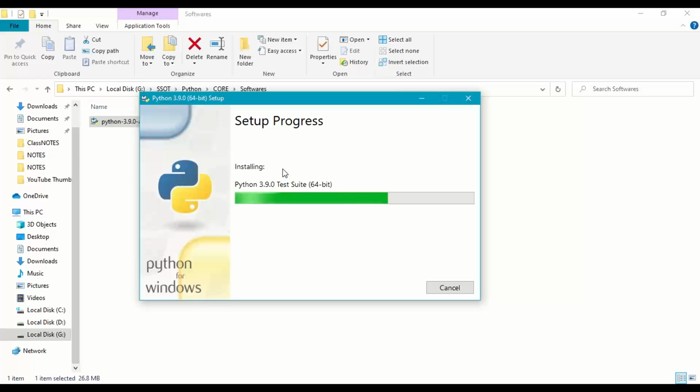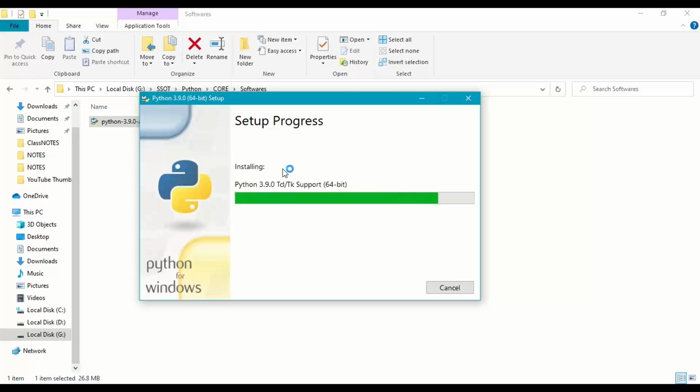So it will take around 3 to 4 minutes for the installation process, depending upon the speed of your computer. So almost all 80% is done. Right.